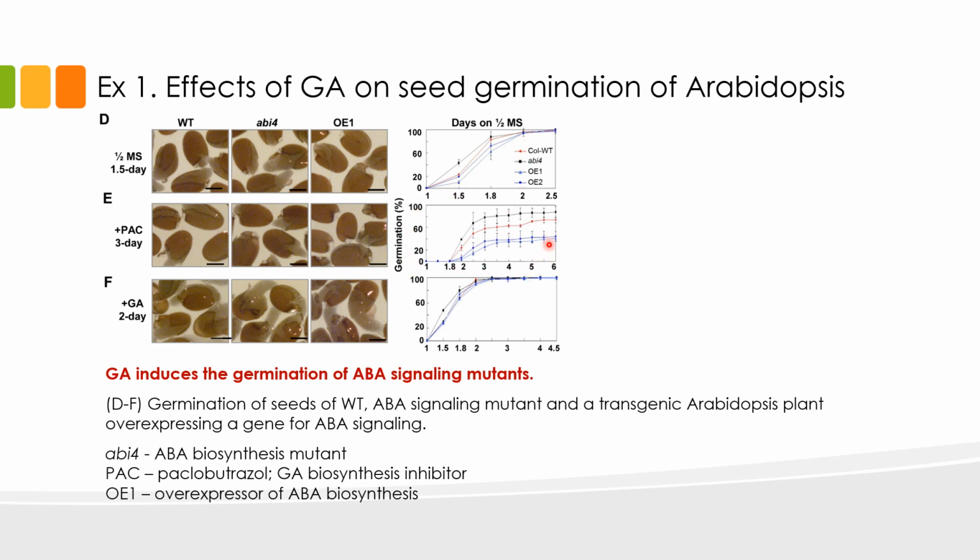Now in the second graph, we have a medium supplemented with paclobutrazol. Paclobutrazol, as I said, inhibits GA synthesis. GA is necessary for germination. Without GA, we can expect poor germination of seeds. Now if we look at this graph, we can see an overall decrease in the germination of all the seeds compared to those germinated in plain MS media. Lastly, we have seeds that were germinated in MS media supplemented with GA. In contrast to seeds treated with paclobutrazol, all the seeds supplemented with GA showed better overall germination compared to seeds that were germinated in plain MS media.